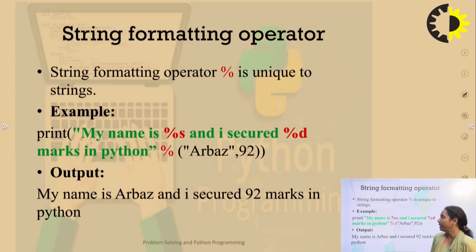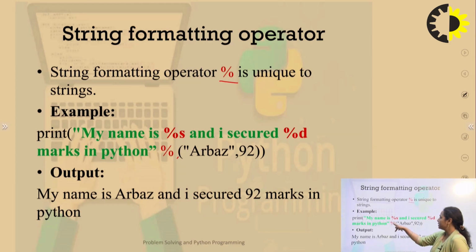Next, string formatting operators: how to format strings. For the formatting operator, there is a symbol, that is the percent sign. It is unique to strings. So whenever I want to print something in a particular format, for example, I have written "my name is %s and I secured %d marks in Python".